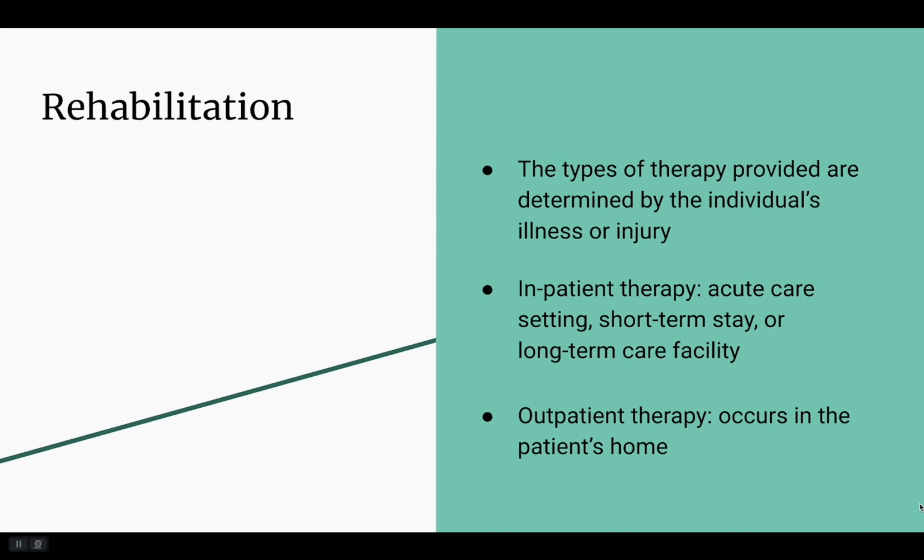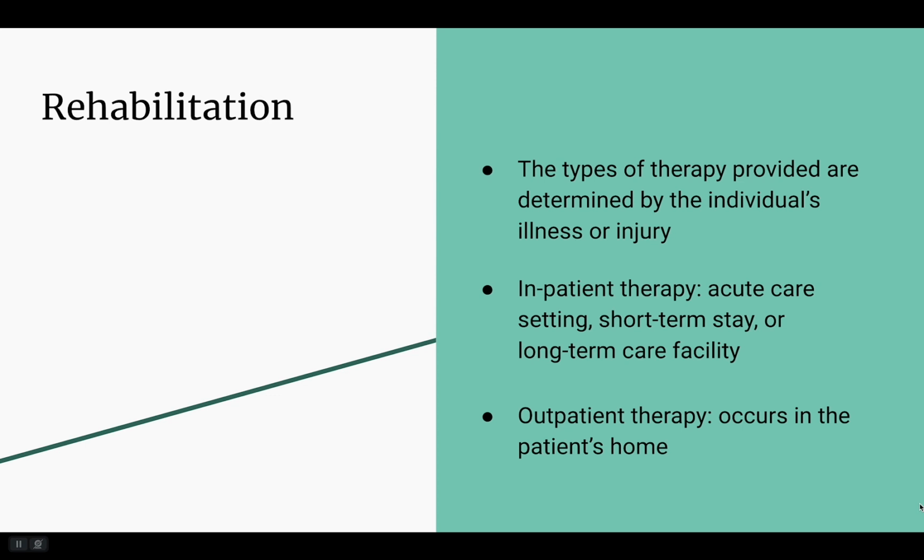Rehabilitation may begin in an acute care setting when intensive interventions are required several times throughout the day, and then transfer to a short-term stay or rehabilitation unit in a long-term care facility for further rehabilitation. In the long-term care facility, they typically see therapists once or twice a day until they are independent enough to return to their previous home environment.